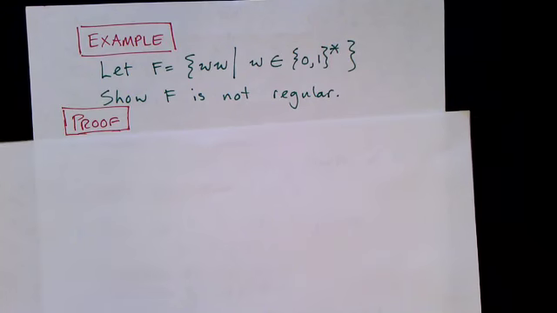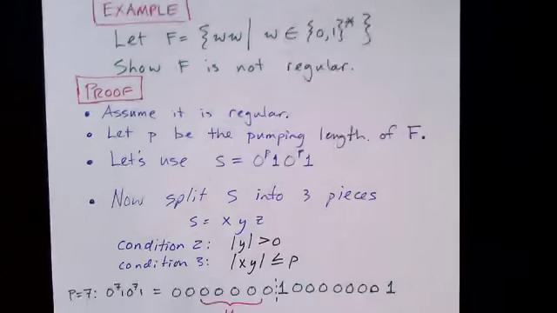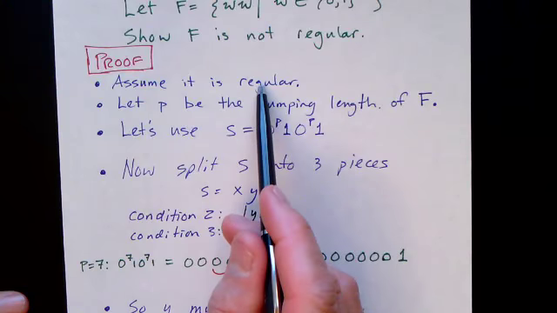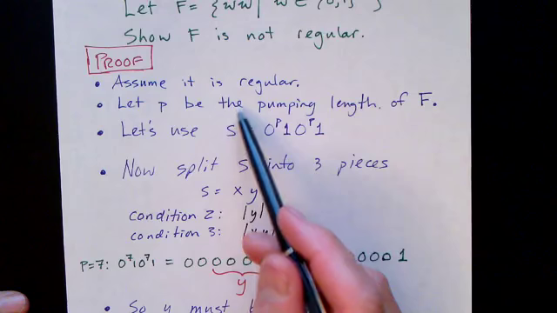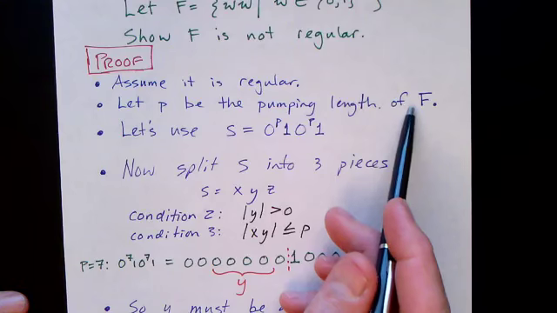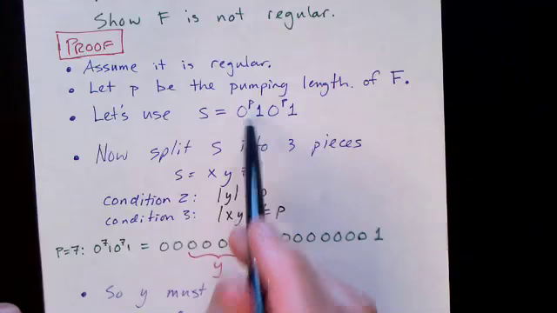So now we want to prove that F is not a regular language. So again, we're going to follow the same exact pattern. We're going to assume it is regular. And therefore, if it is regular, it must have a pumping length. And so we'll let P symbolize that pumping length. And now let's come up with this string.